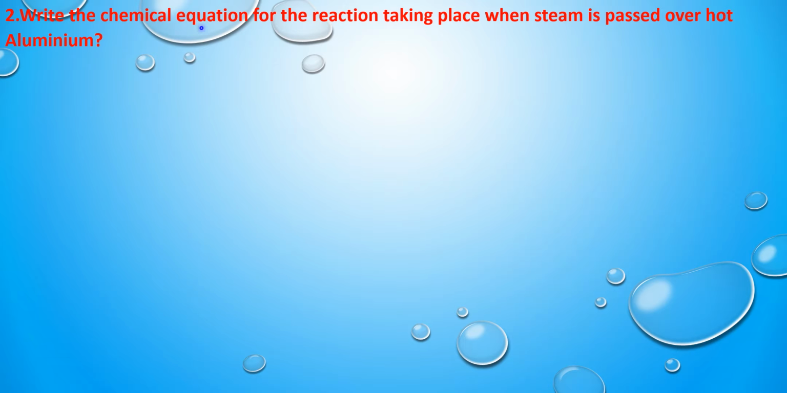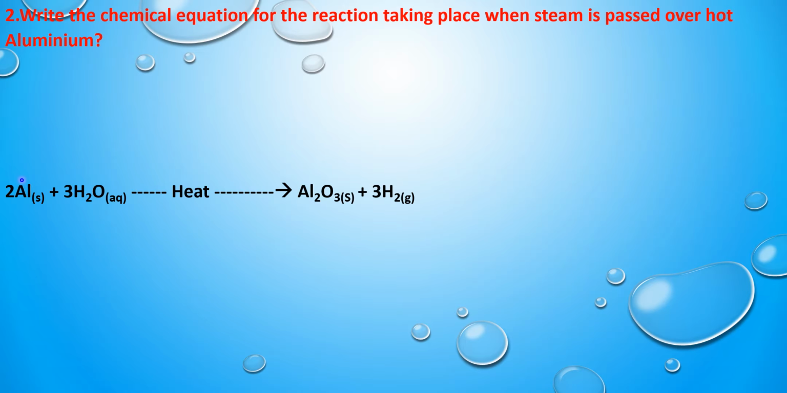Next question. Write the chemical equation or the reaction taking place when steam is passed over hot aluminium. So when aluminium is heated, and that hot aluminium, when we pass the vapor or steam, then what happens? For that statement we have to write a balanced chemical equation. So the answer is 2Al plus 3H2O, arrow mark, Al2O3 plus 3H2.